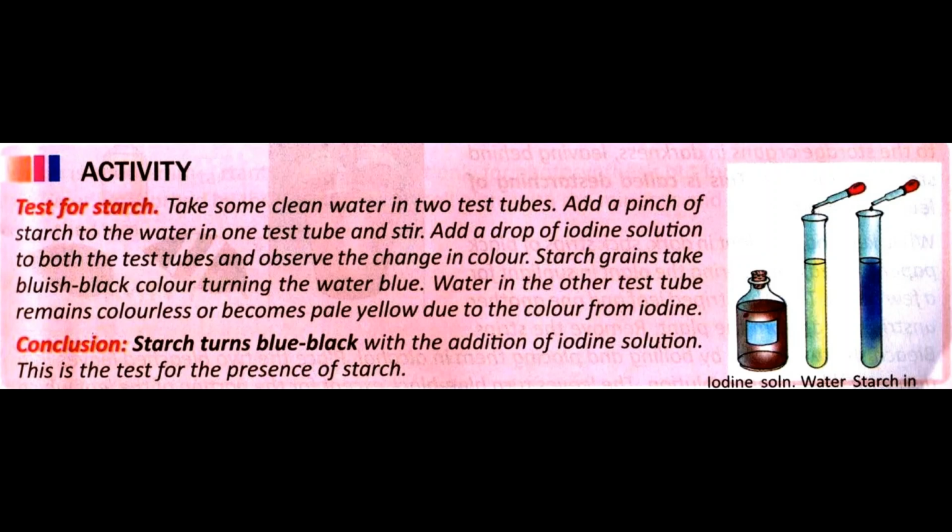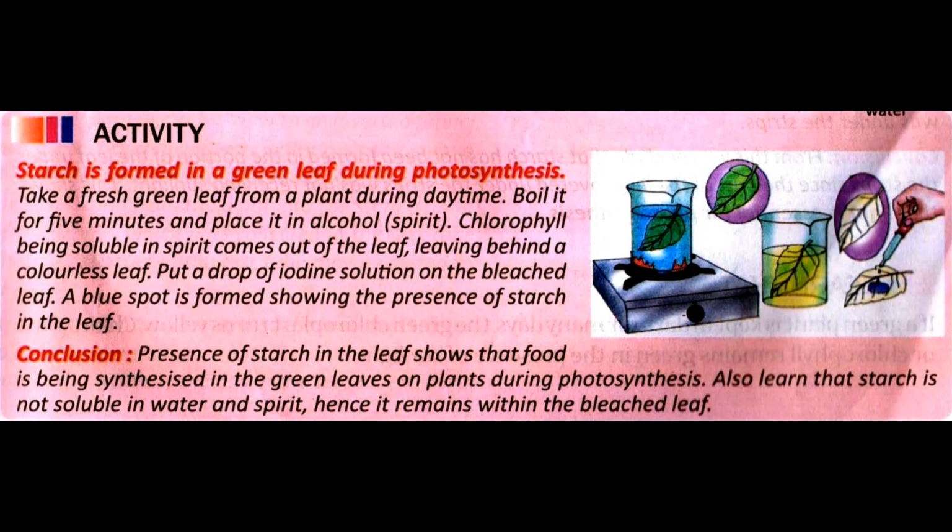Let's look at another activity. Now, starch, we know, will turn blue-black in iodine solution. Now take a fresh green leaf in the daytime. Boil it for 5 minutes and place it in alcohol.